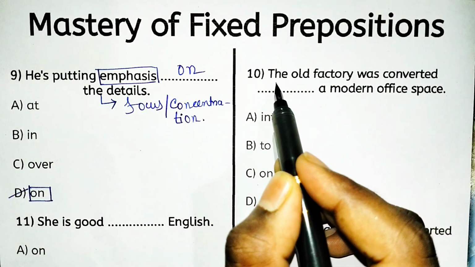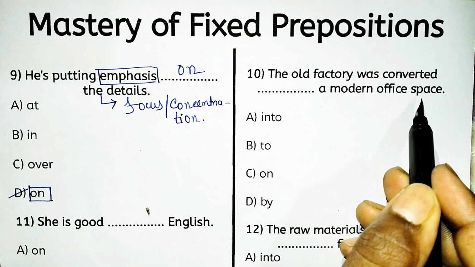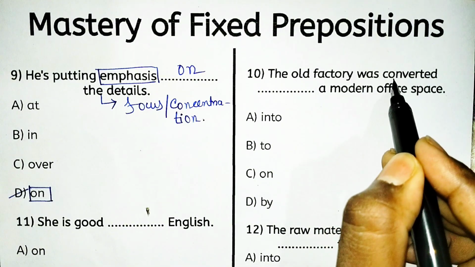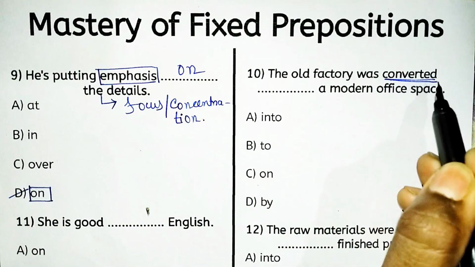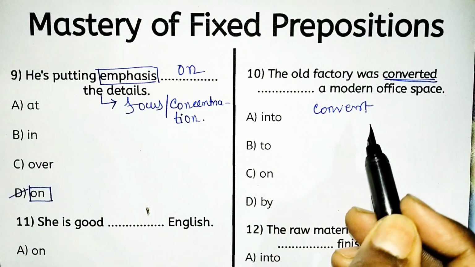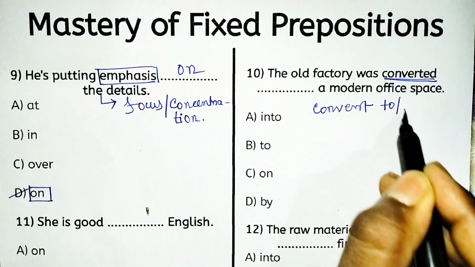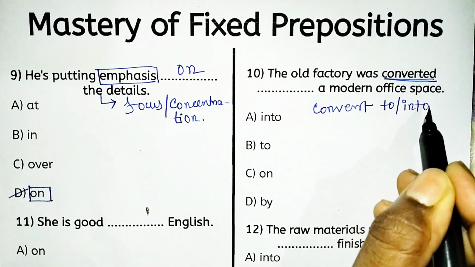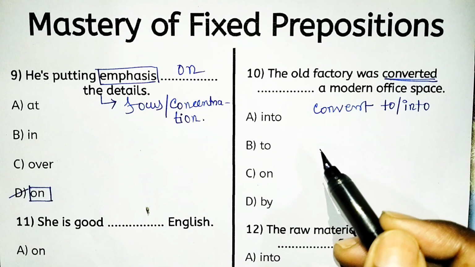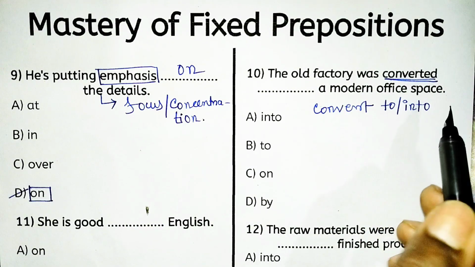Next, the old factory was converted dash a modern office space. Look carefully, the word converted is a verb. So convert always takes the preposition to or into. If there is any chemical change, a change from one form to another, then we have to use into.